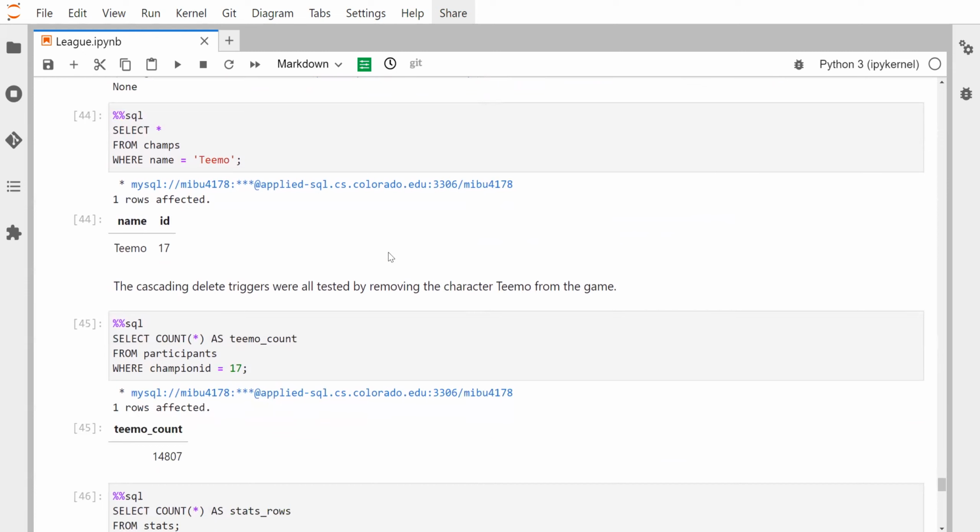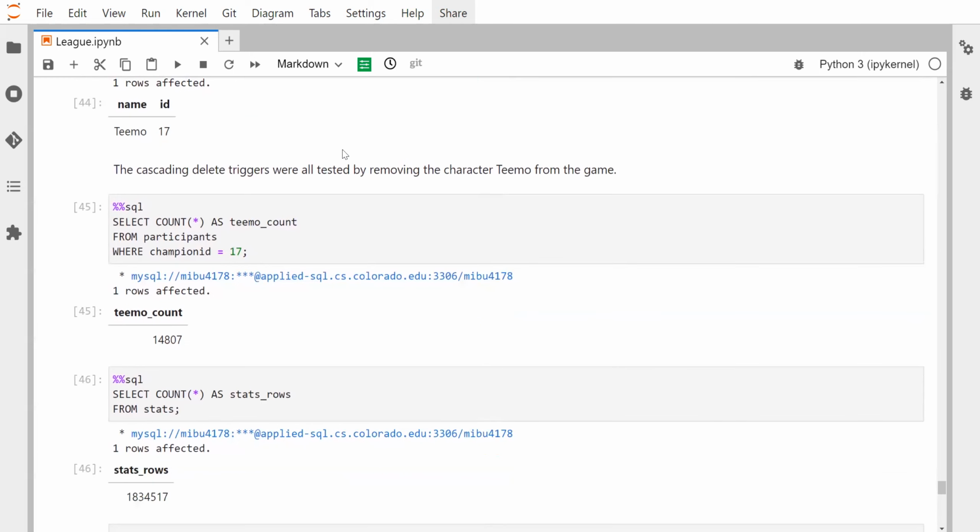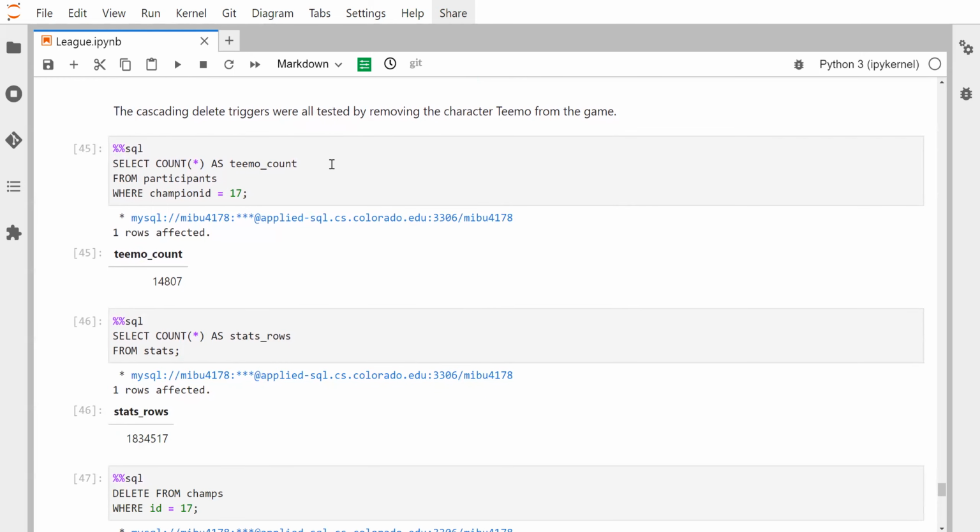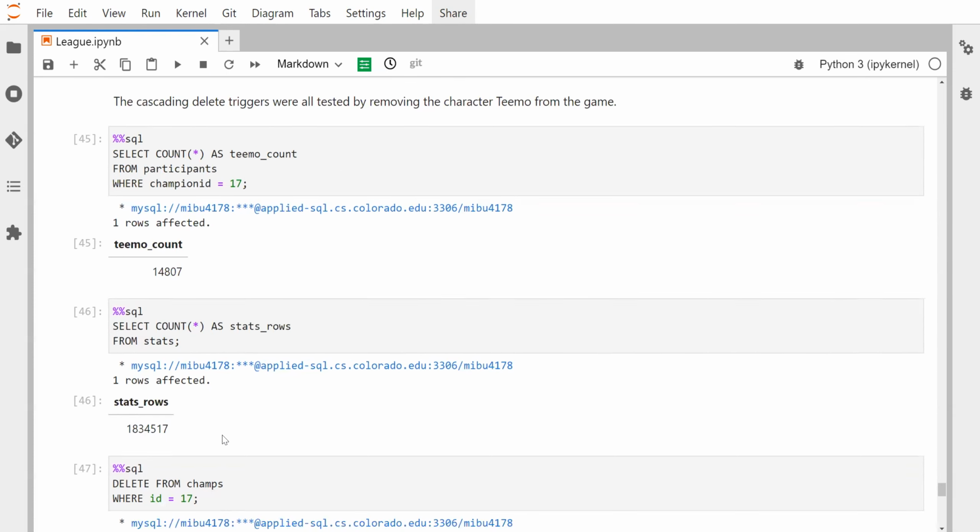And next, I wanted to test all of the cascading deletions by getting rid of Teemo from the game. Because let's face it, it would be an objectively better game if Teemo didn't exist. And in order to show that he's really gone and not just in stealth mode or whatever, we've counted the amount of rows from the participants table in which Teemo was played. So this is the total number of players in our data set that use Teemo. And we also counted the total number of rows in the entire stats table.